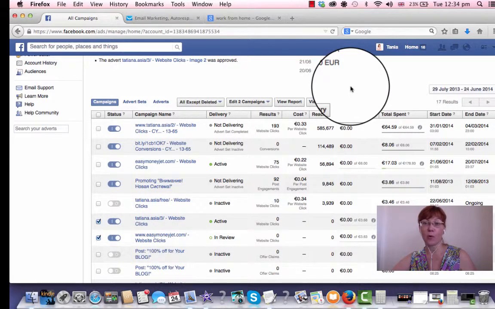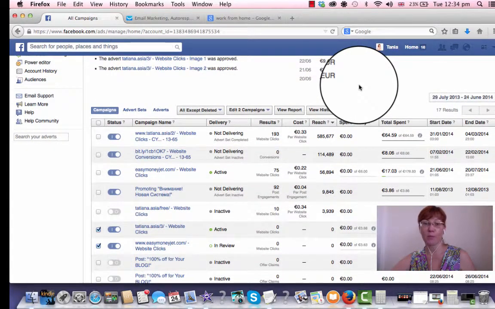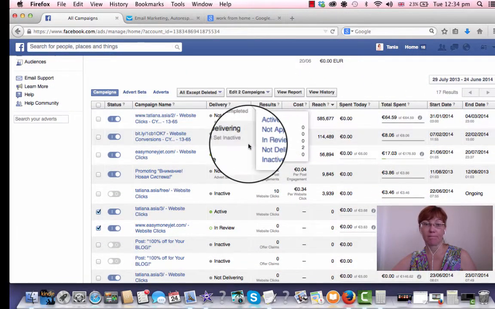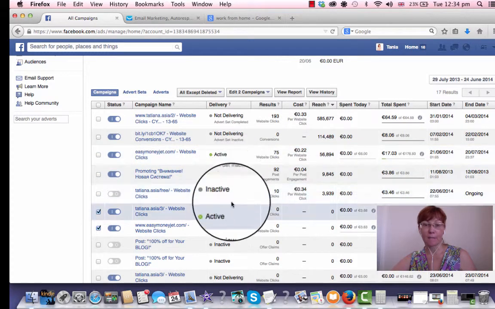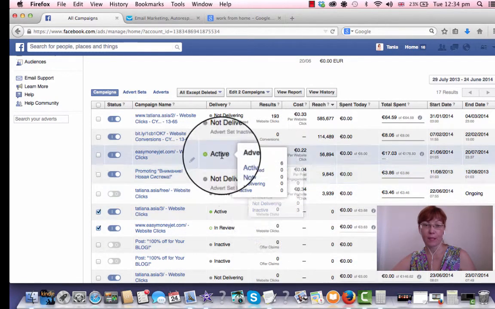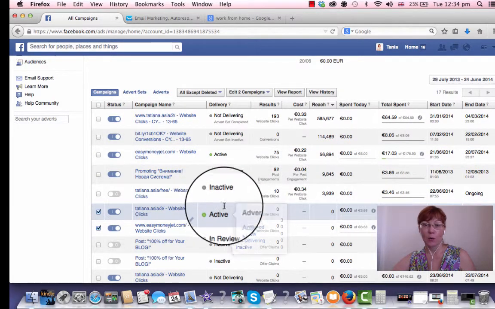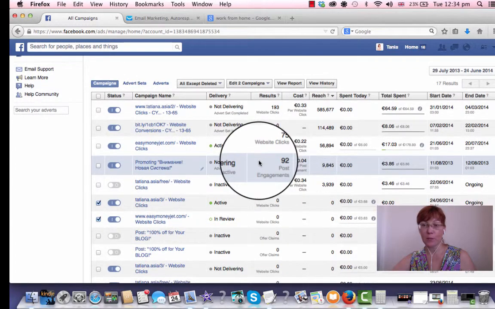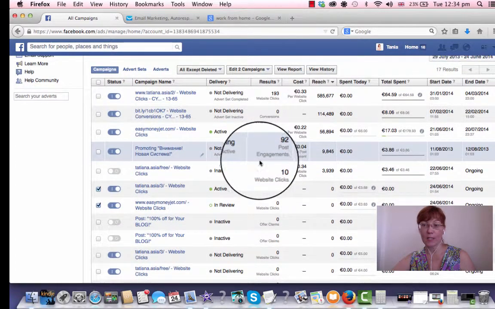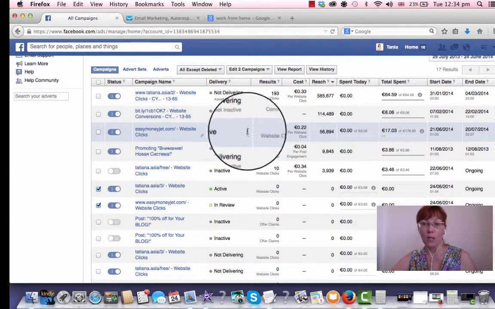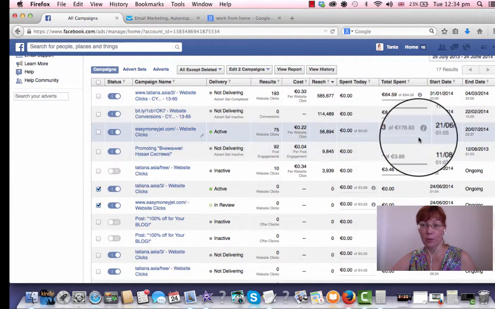For example, now we are on the page of my Facebook, and you can see I have 2 active campaigns. For one campaign I just created, another campaign was created on the 21st of June.